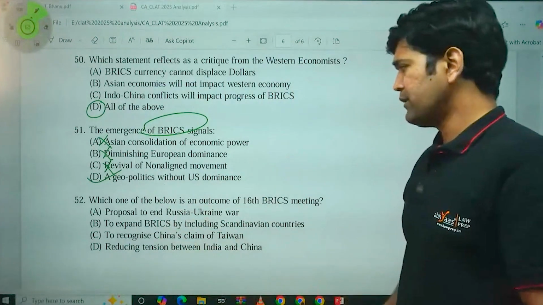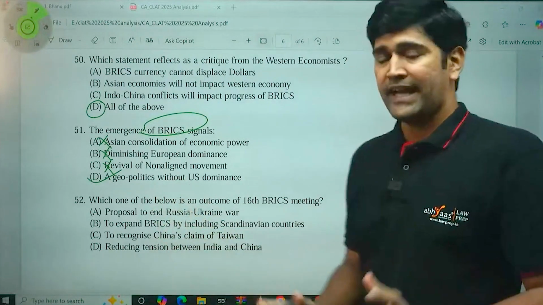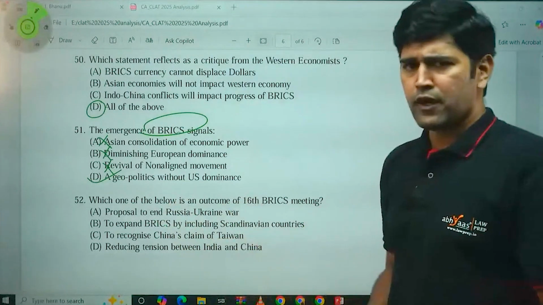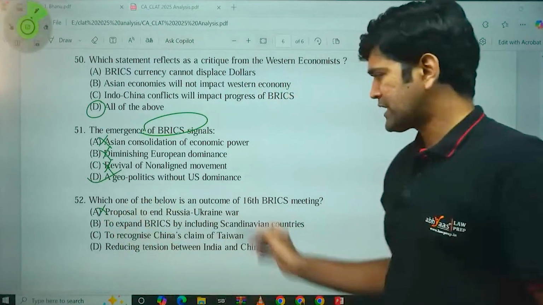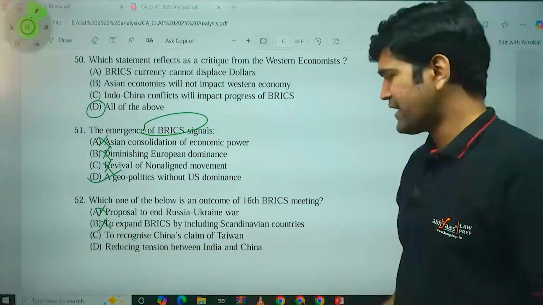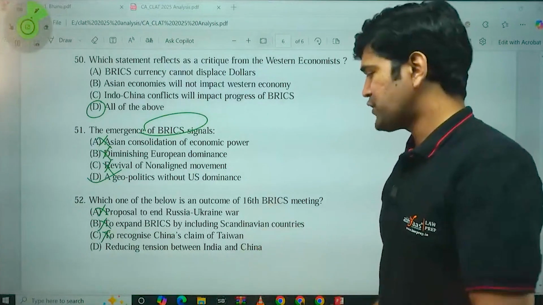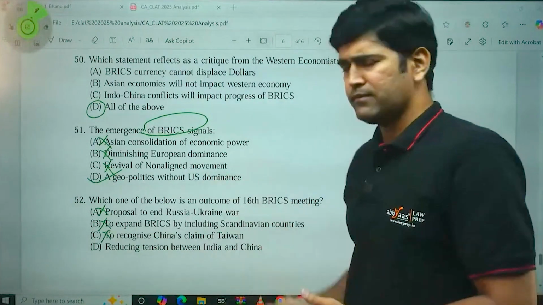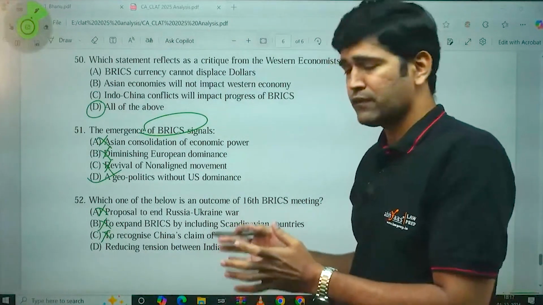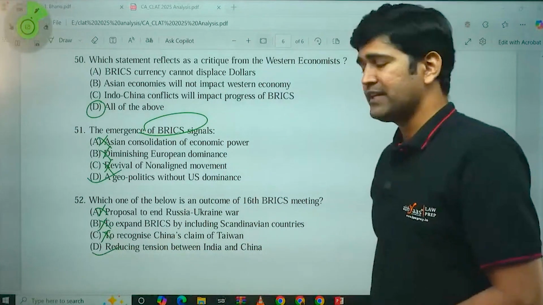Which one of the four below is an outcome of the 16th BRICS summit? Out of these four options, which one do you think is an outcome? Again, proposal to end the Russia-Ukraine war? No. To expand BRICS by including Scandinavian countries? No. To recognize China's claim on Taiwan? No. The outcome was reducing tensions between India and China. This is an outcome of the BRICS summit. There is no proper agreement signed, but this is one of the outcomes. Yes, reducing the tensions between India and China is the correct answer.